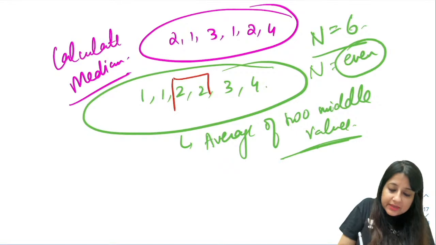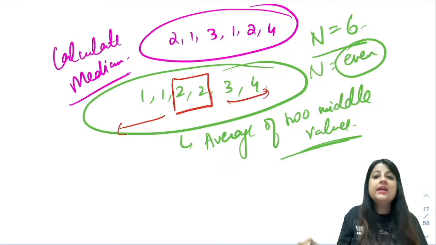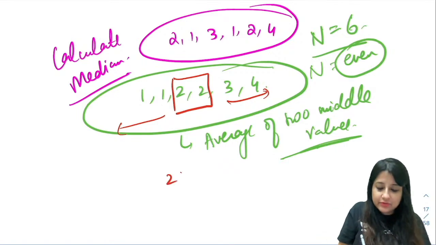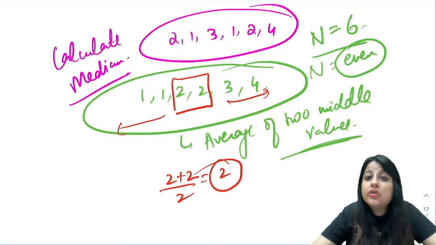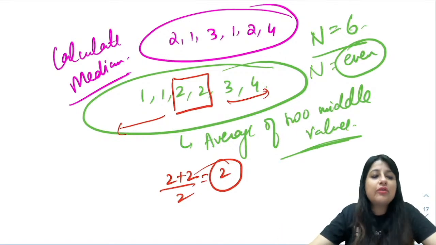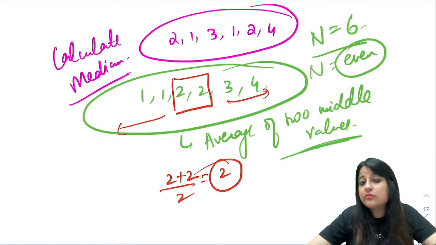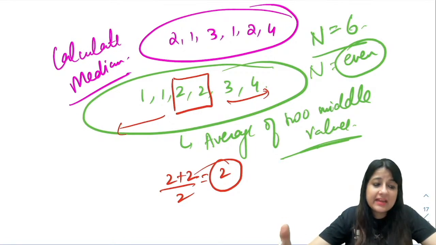So what are the two middle values? 2 and 2, right? Two values are above and two values are below. So average of two middle values, that means 2 plus 2 by 2. So your answer is 2, not 3. Did you understand? So whenever you have an odd number of observations, it is the middle value, but whenever you have an even number of observations, it is the average of the two middle values. But please don't forget to arrange the data in ascending or descending order. Mostly we arrange it in an ascending order.